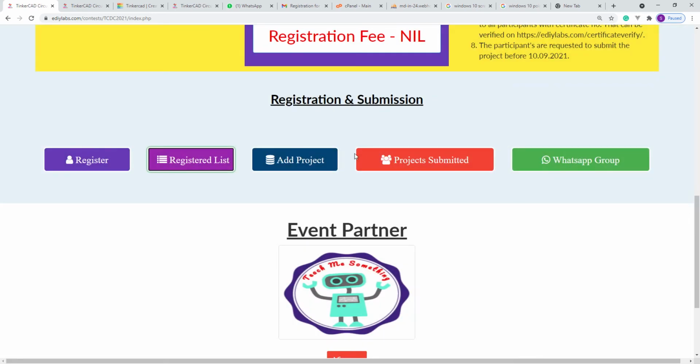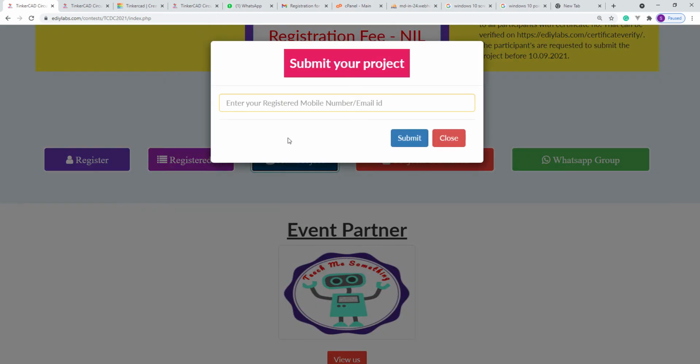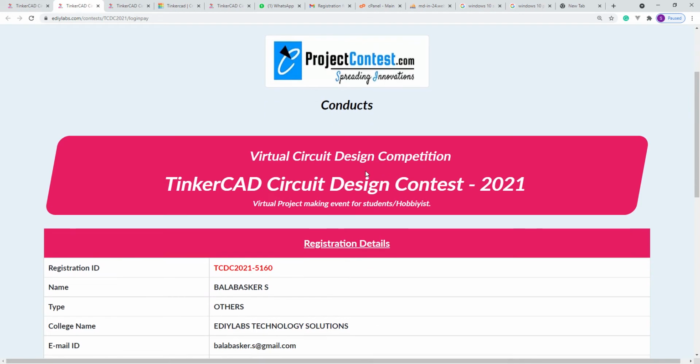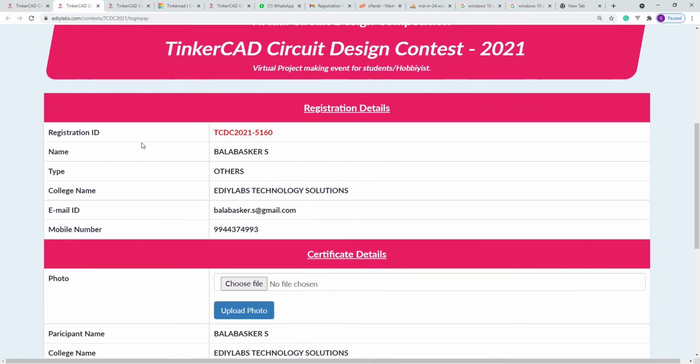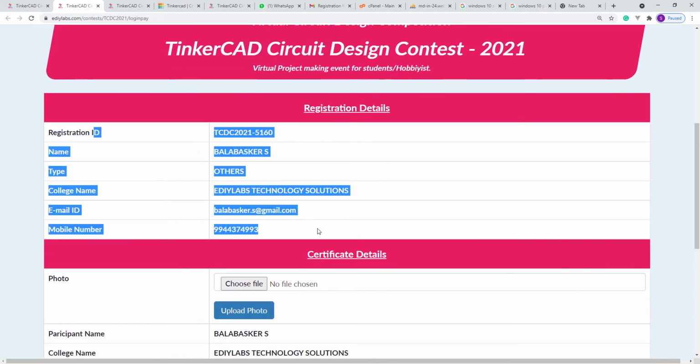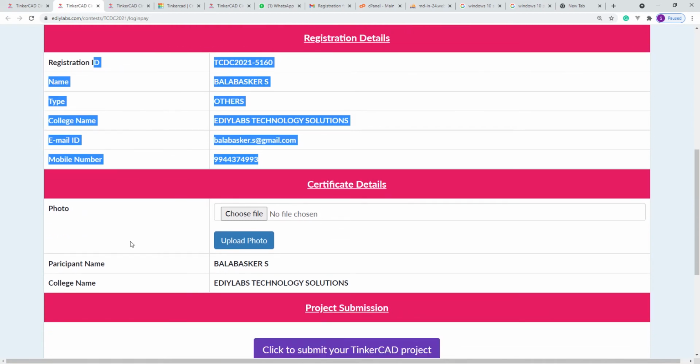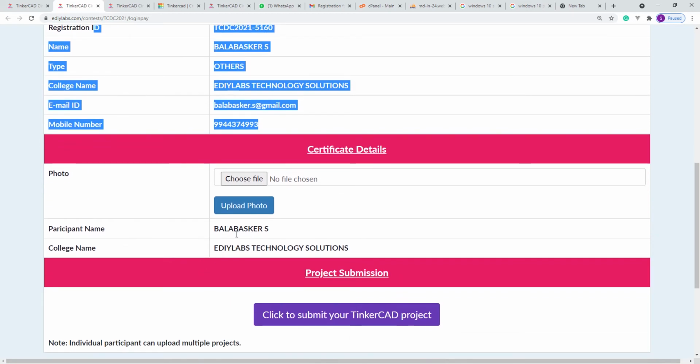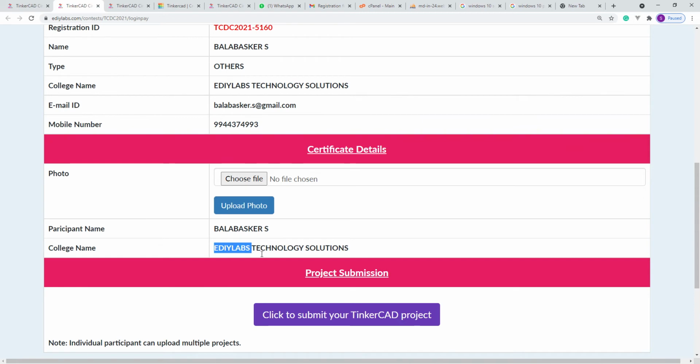After that, you have to click project. For the project, you have to give a registered mobile number or the registered email ID. I'm giving my mobile number and clicking the submit button. At the bottom you can see all your registration details which you provided during registration, and it will also ask for the participant name and photo. This name, company or institution name will be used for the certificate, and also your passport size photo. That should be quite clear, because in all the certificates we will be printing the participant's photo.